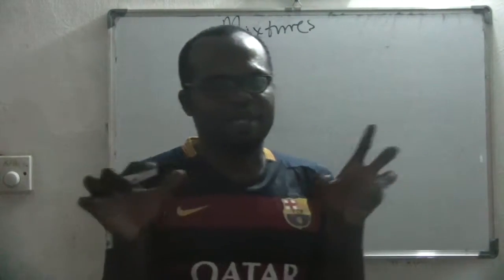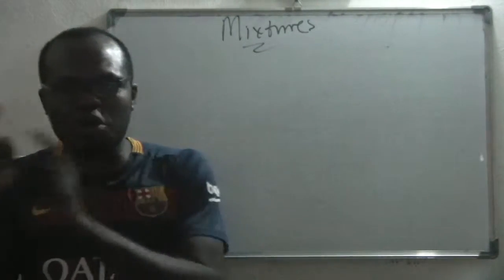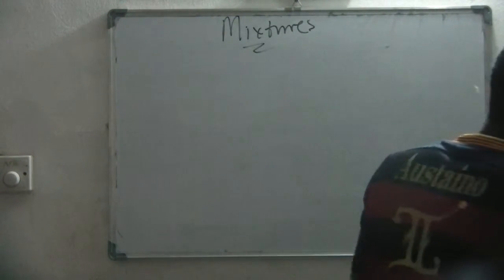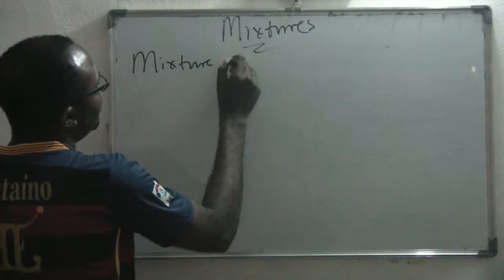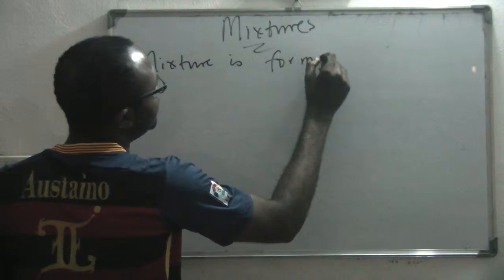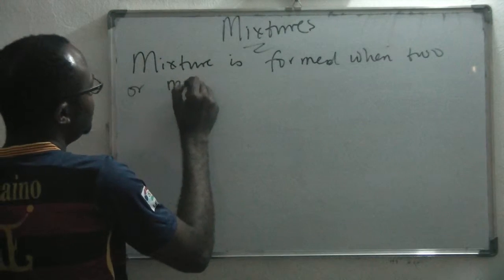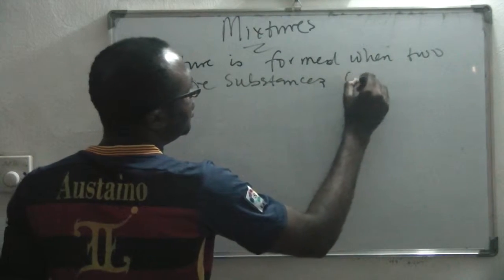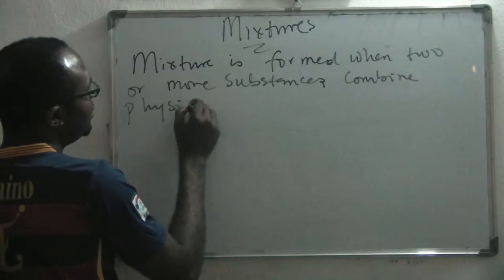All these are compounds because they are made up of elements that combine chemically. When two substances or elements combine physically, not chemically this time around, what do we form? Mixture. When they combine chemically, they form compound. But when elements combine physically, they form mixture. Is that clear? So we now say that a mixture is formed when two or more substances combine physically.